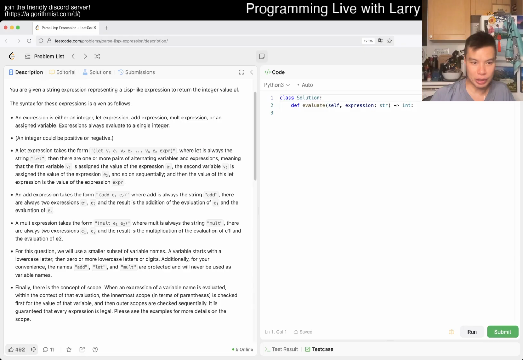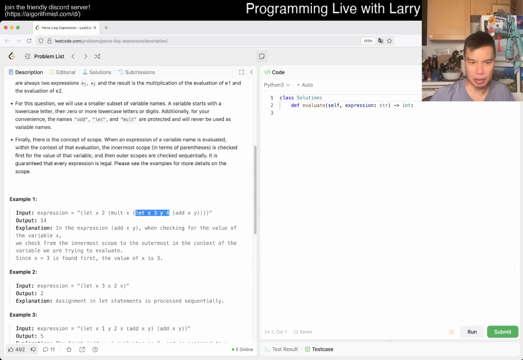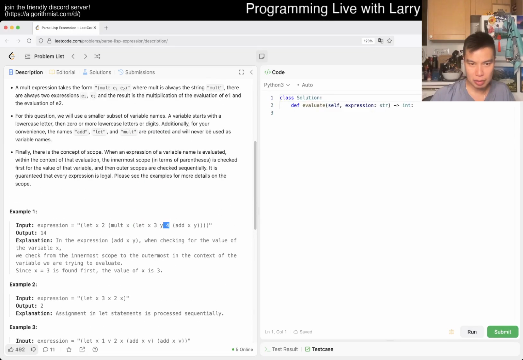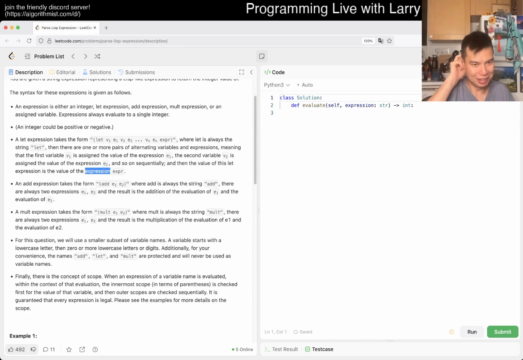Like, is let always the first object, or would there be let in the middle? Oh, there is let in the middle, so I'm wrong. Hang on. So let returns, and then there's an expression, and then it evaluates the expression. Okay. Actually, I don't remember this. Okay. So recursive descent, right?